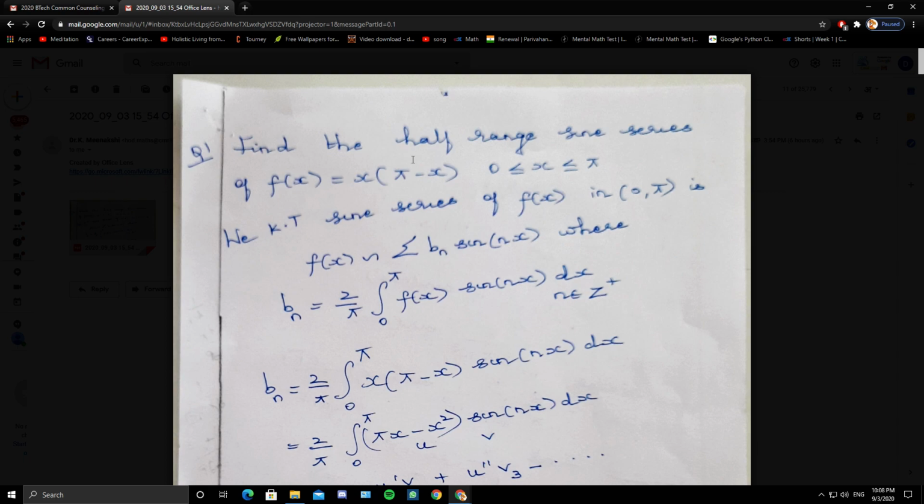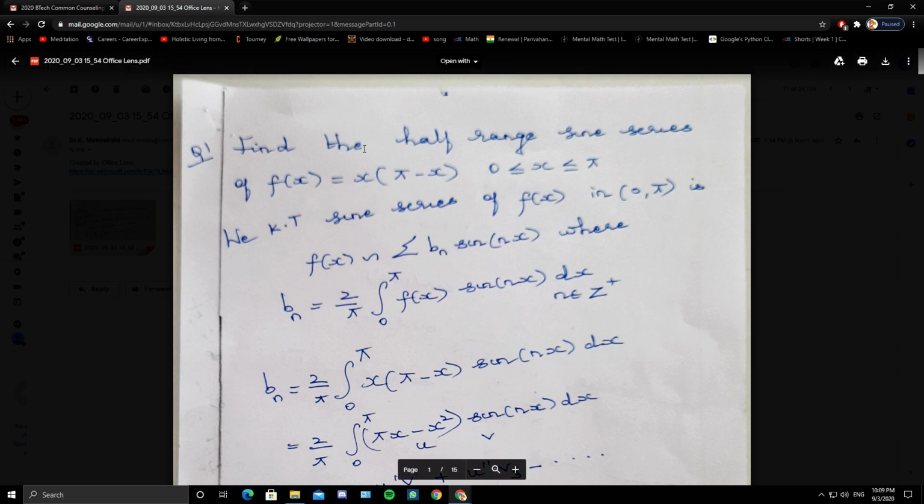More than periodic functions, non-periodic functions have a lot of applications. They arise in practical cases. So if you are given a non-periodic function, you can make it periodic by sketching a graph in such a way that it is either symmetric with respect to the origin or symmetric with respect to the y-axis.